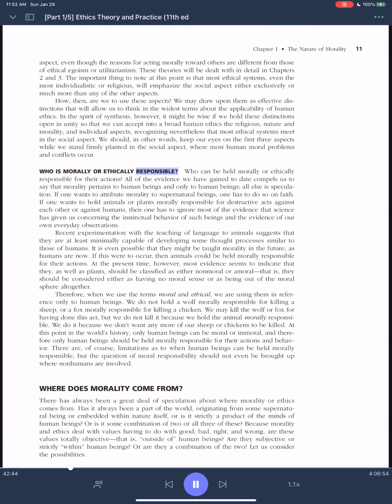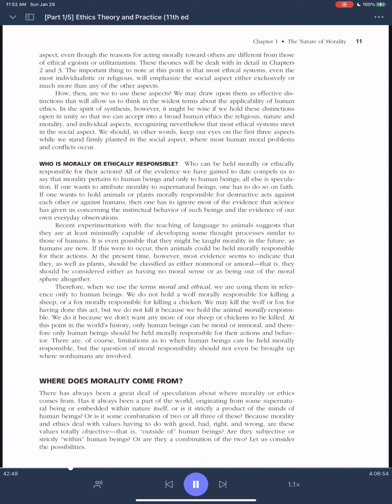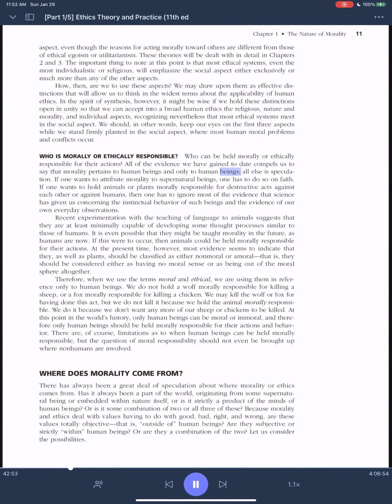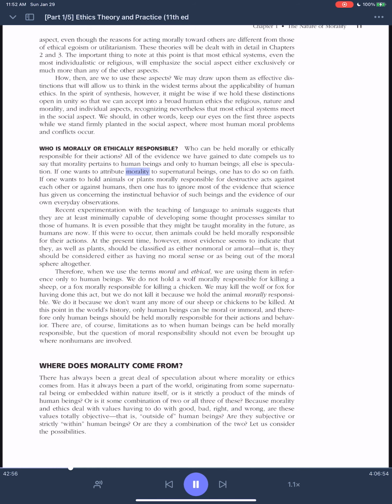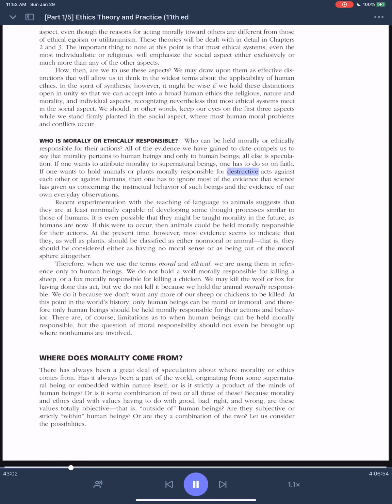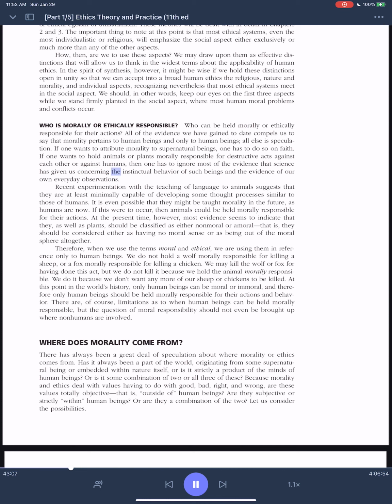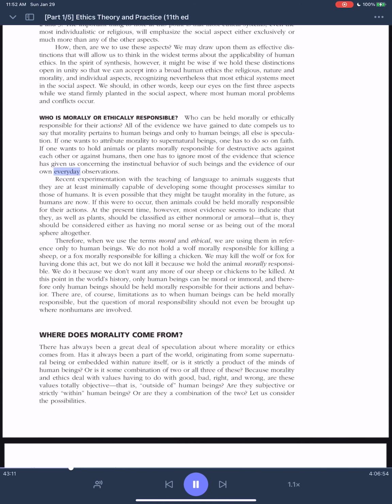Who is morally or ethically responsible? Who can be held morally or ethically responsible for their actions? All of the evidence we have gained to date compels us to say that morality pertains to human beings and only to human beings. All else is speculation. If one wants to attribute morality to supernatural beings, one has to do so on faith. If one wants to hold animals or plants morally responsible for destructive acts against each other or against humans, then one has to ignore most of the evidence that science has given us concerning the instinctual behavior of such beings and the evidence of our own everyday observations.